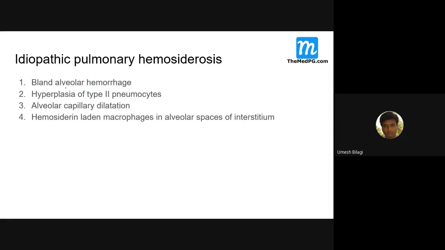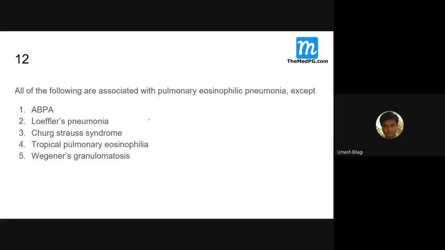Now, idiopathic pulmonary hemochromatosis: as I said, alveolar hemorrhage will be there, hyperplasia of type 2 pneumocytes will be there. There is dilatation; the choice given was constriction, so that was the answer there. Hemosiderin-laden macrophages are there in the alveolar spaces. These macrophages always come into action whenever there is a problem, immune, infection, all that.